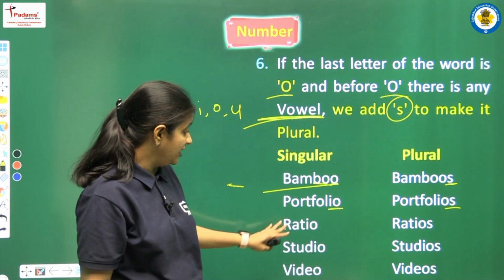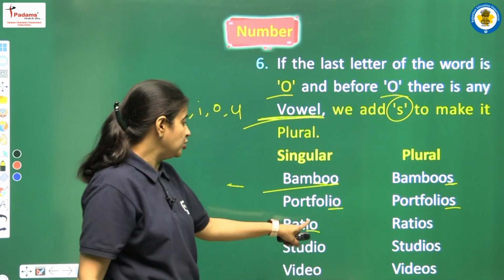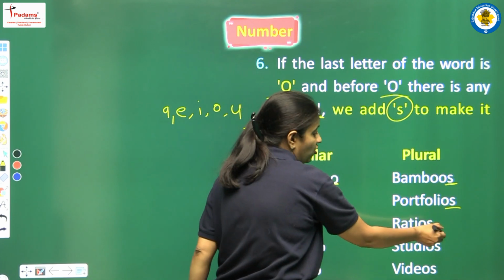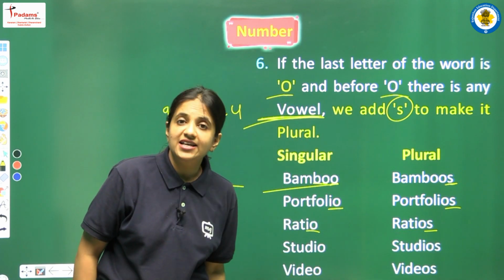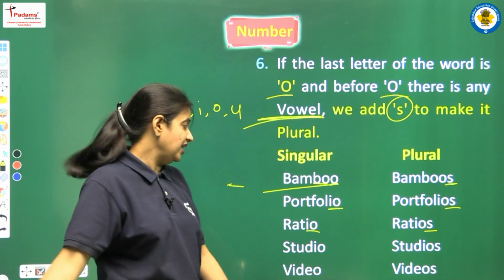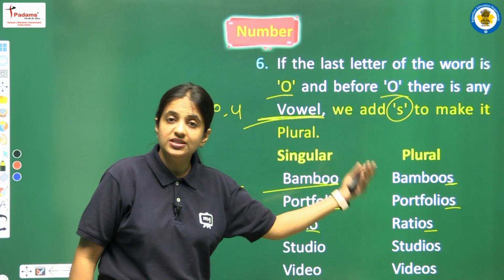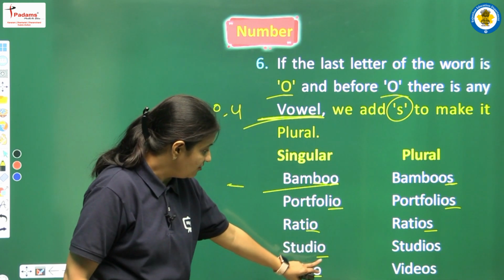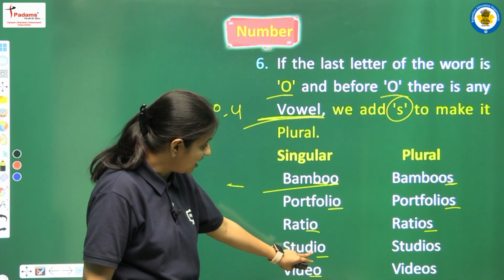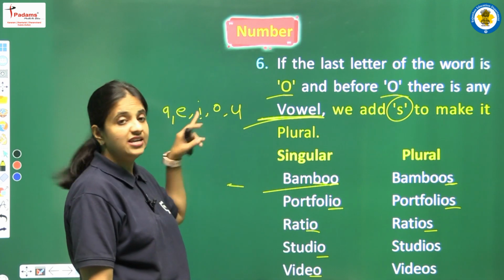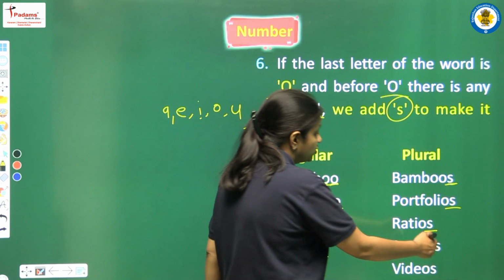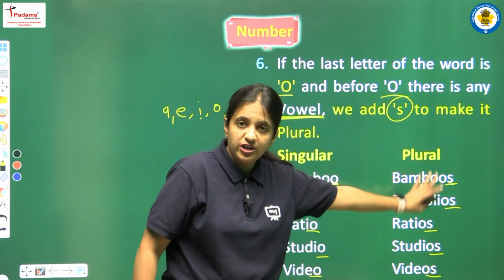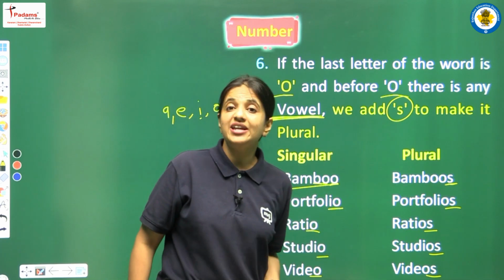Next we are having ratio. Last letter is O, before O we are having I, that is one of the vowels, so we have to apply this rule, and according to this rule we have to add S, only S, no ES. Okay, so ratio, it will be ratios. Next we are having studio and then video. So again we are having O, and before O we are having I or E. Okay, so we can say yes, vowels we are having in the spelling, so according to the rules we are just adding S. Okay, so studio will be studios and video will be videos.